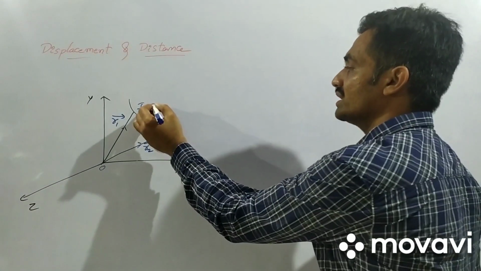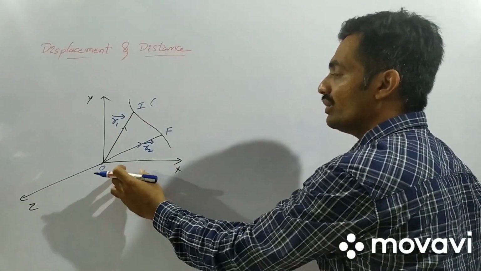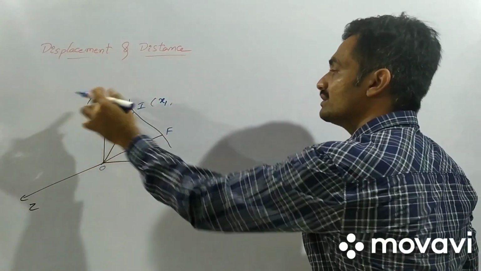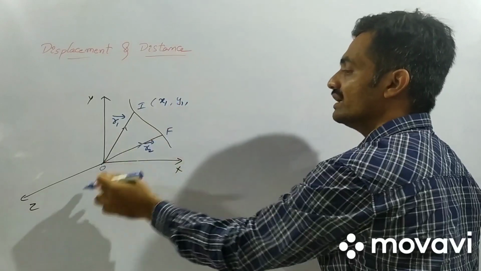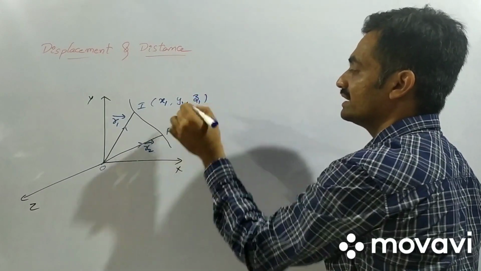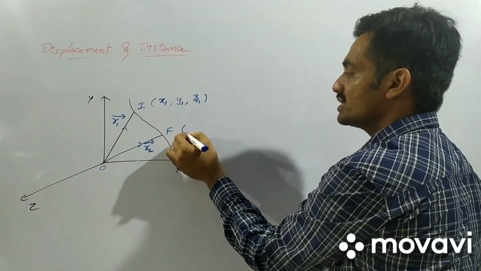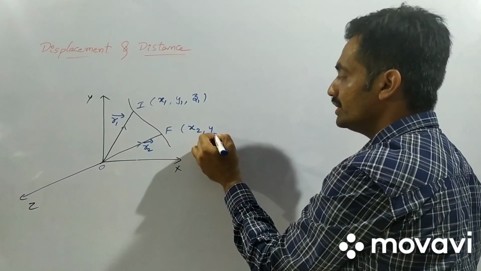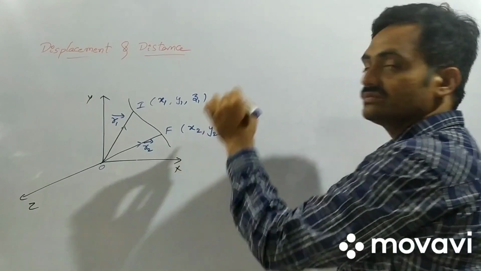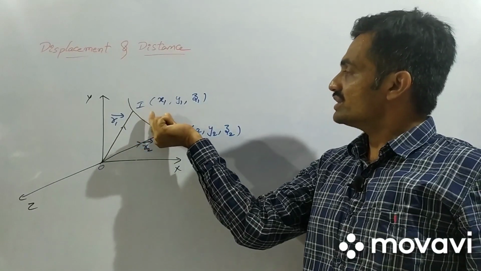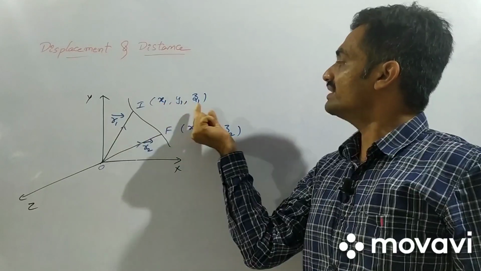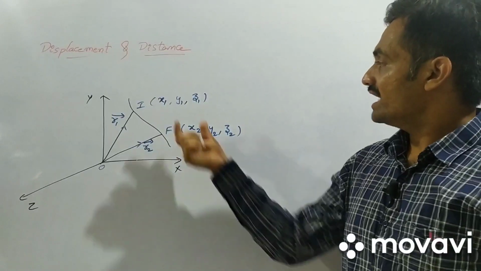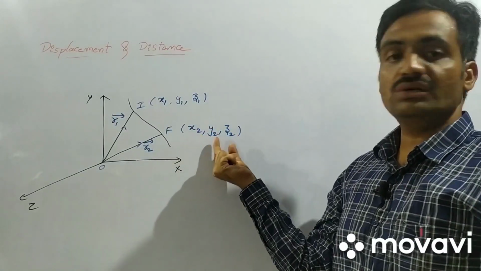At the initial position, the coordinates are x1 along the x-axis, y1 along the y-axis and z1 along the z-axis. At the final position, the coordinates are x2, y2 and z2.